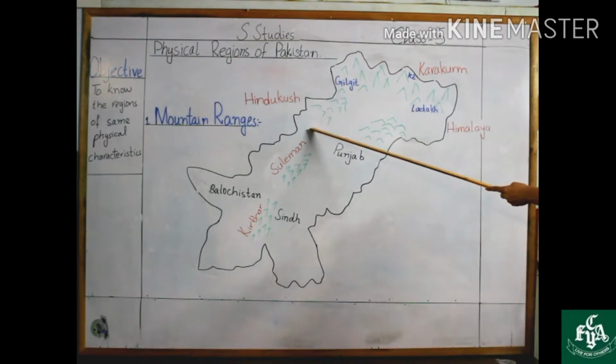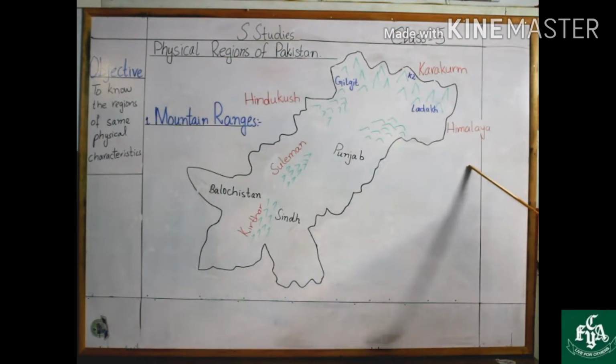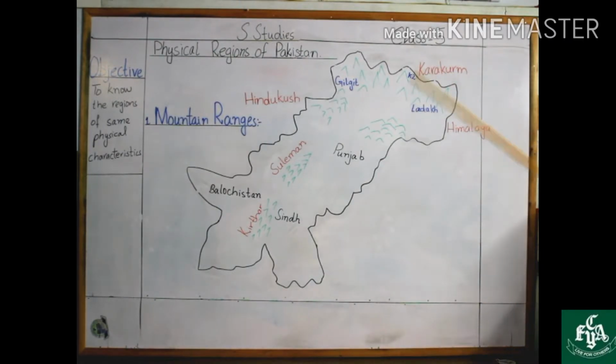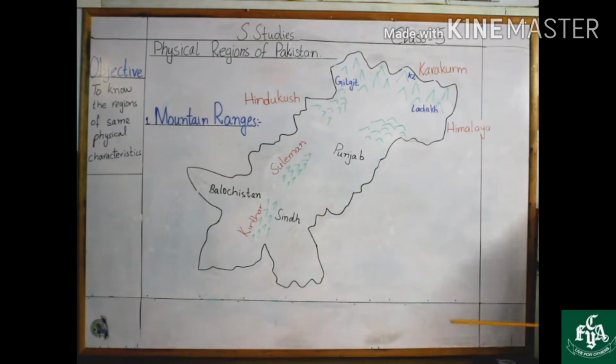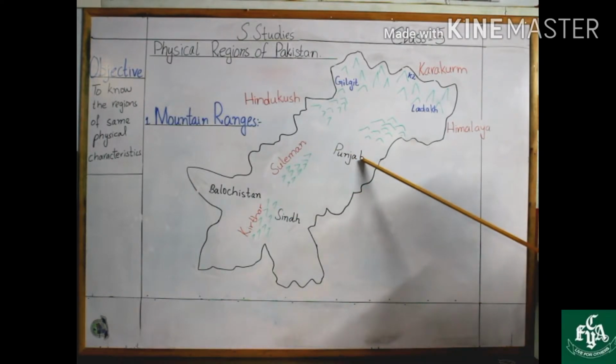In the northwest lies Hindu Kush. In the north Himalaya, and in the north of Himalaya lies the Karakoram range. Now let's move towards the western mountains. There are 2 types of ranges in the west. The one is Suleiman range and the other one is the Kirthar range. Suleiman range lies between Balochistan and Punjab.